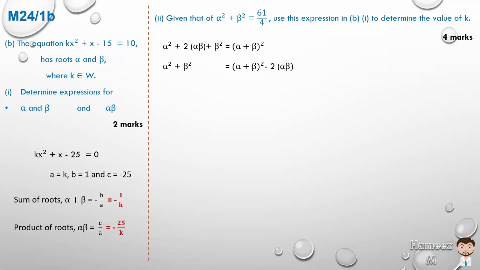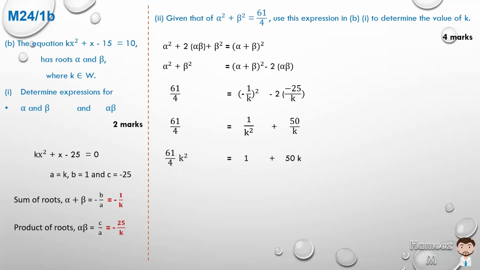So alpha squared plus beta squared from above is 61 over 4. Alpha plus beta, we know that as minus 1 on k, so we will square that. And alpha beta, we also know that, so we substitute for each. And then we have a squared, so we can expand that. Minus 1 on k times minus 1 on k is 1 on k squared. And to simplify this, to make it a little more palatable and easier for us to recognize, we can multiply throughout every single term, left side and right side, by k squared. So it'll give us 61 on 4, k squared is equal to 1 plus 50k.